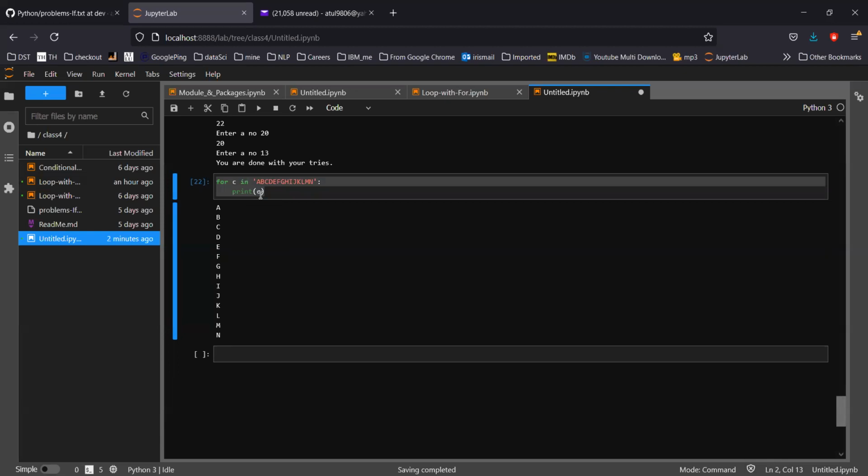With a while loop, no doubt, you can create this same output, but that's a little tricky. So again, I'm going to show you how it will be done in a while loop, but I'm damn sure it will not be easily understood.